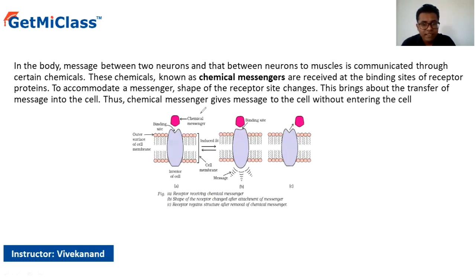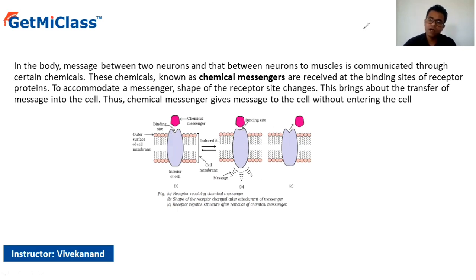So we have seen this chemical messenger coming inside. It will come, it will interact with this particular binding site. The shape of this changes. If you see here, the shape has changed. Correct. It drops the message over here, and after dropping the message, this chemical messenger is going to go away. Correct. So this is how the receptors work.